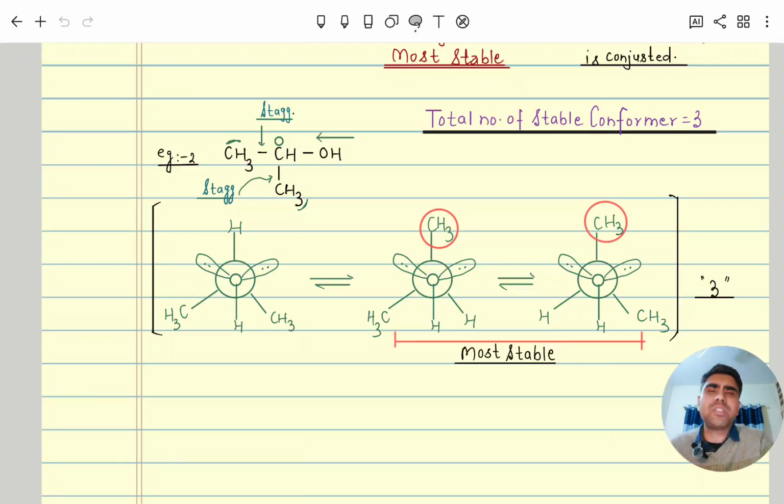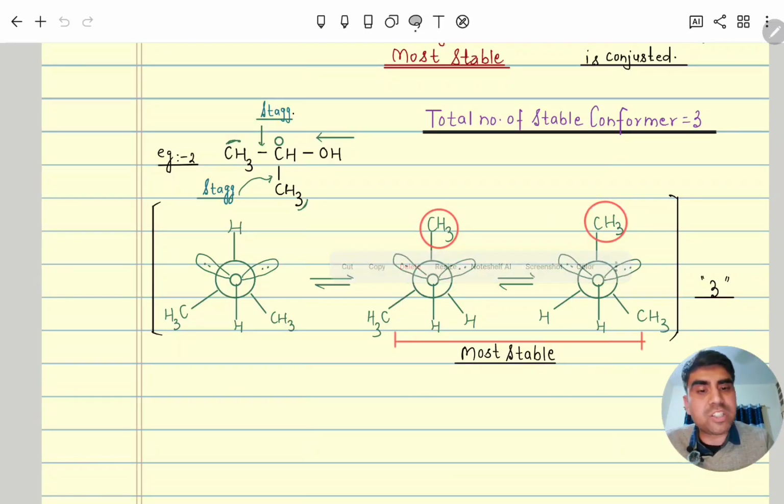In that, one will have maximum gauche, 1 or 2. Let's suppose the oxygen is in front, so it has 2 lone pairs and hydrogen. Now the back carbon has CH3 and H. Then again we rotate by 120 degrees, and again 120 degrees. Here you can see one CH3 is at least present between 2 lone pairs, meaning hindrance is less, so it is relatively more stable.